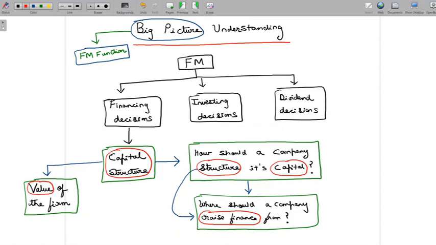So we understand at a high level that any firm will be interested in maximizing its value. Although we have not yet discussed what we mean by the value of a firm or how we can calculate it, we understand that any rational firm would like to maximize its value. So let's put that here. A firm would always like to maximize its value. So that's an important inference that is going to help us.